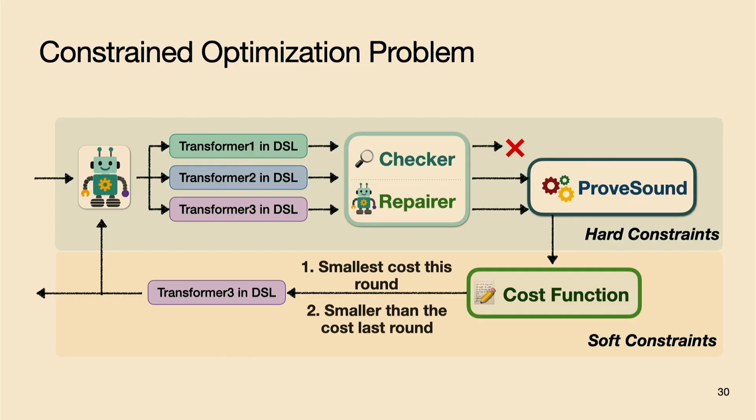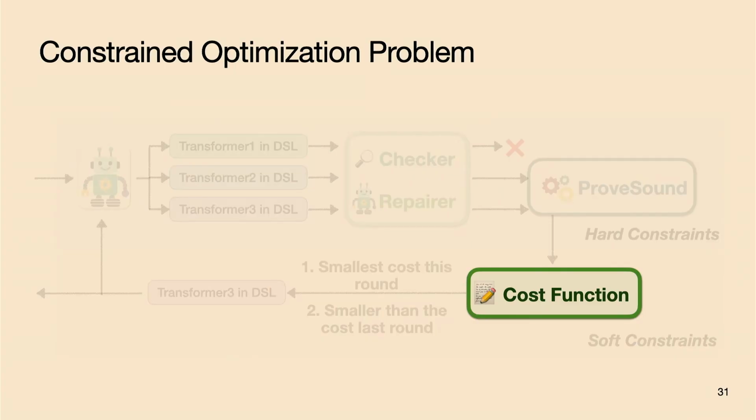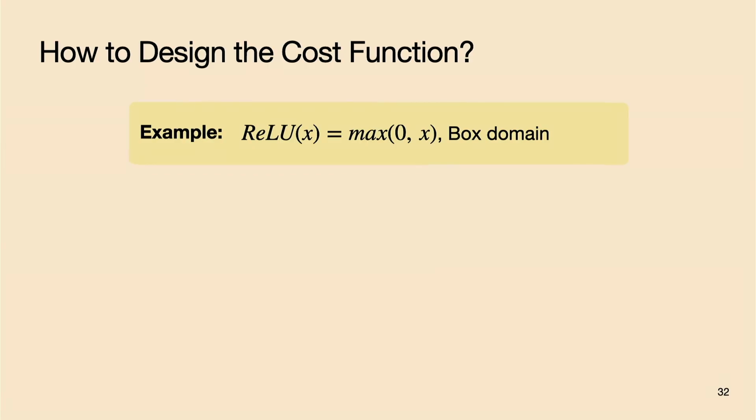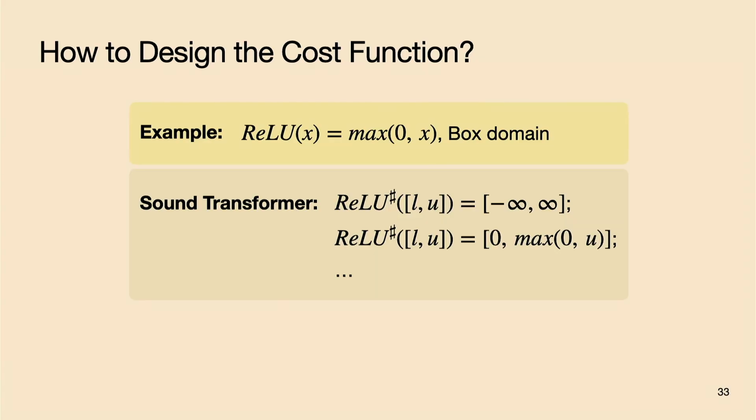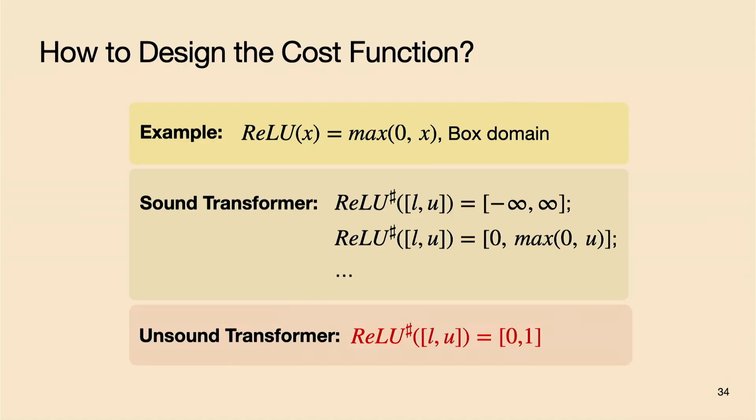So we can see that the core of this pipeline is this cost function. Therefore, this is our final problem: how to design this kind of principled cost function? We will illustrate our idea with a concrete example here. Say we want to synthesize the abstract transformer for the ReLU function in the box domain. We know that there are many trivially sound abstract transformers, but let's look at this one, the transformer that will always output the interval 0 to 1.